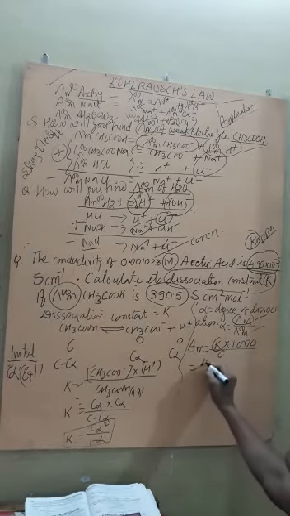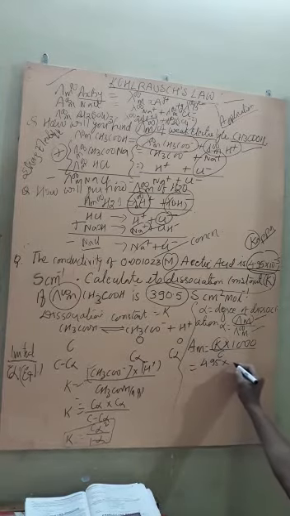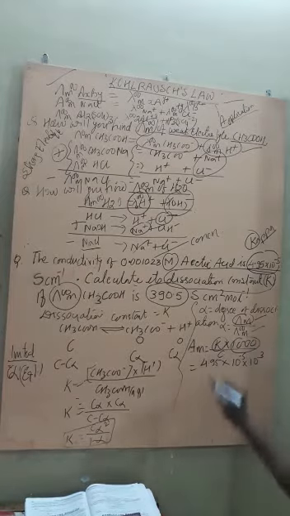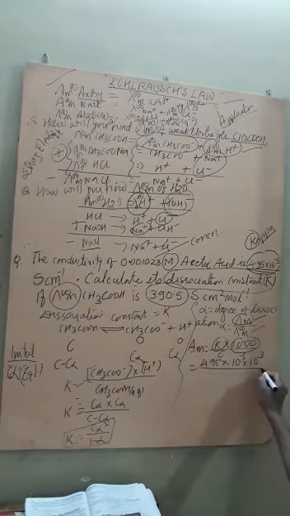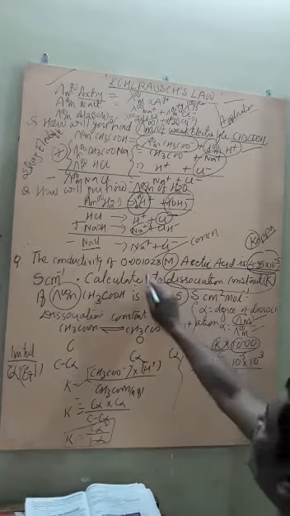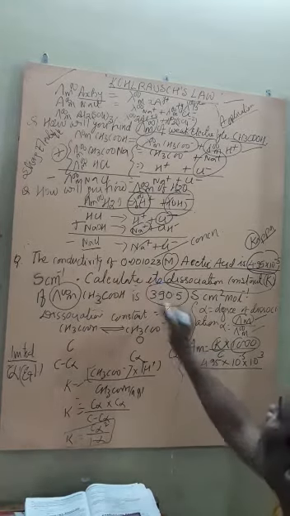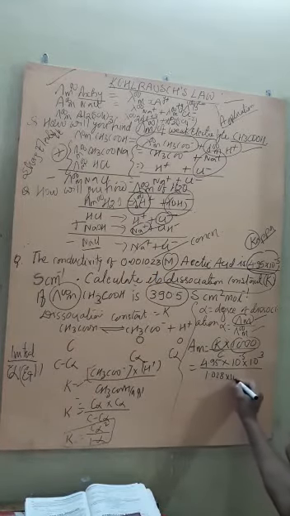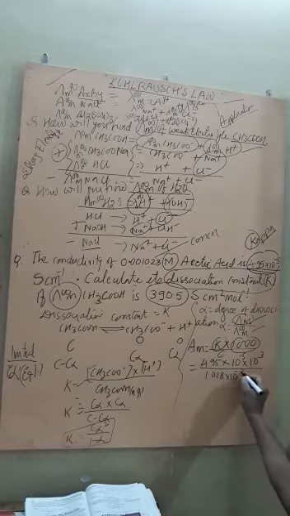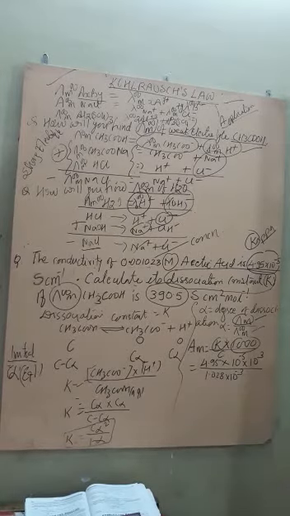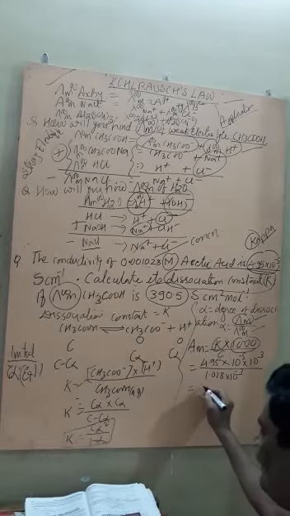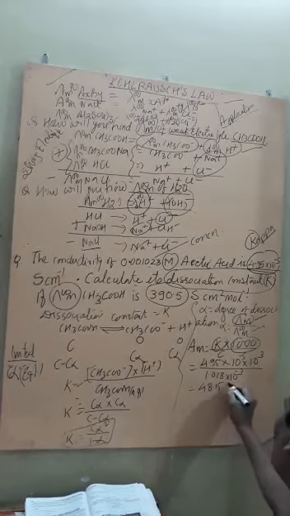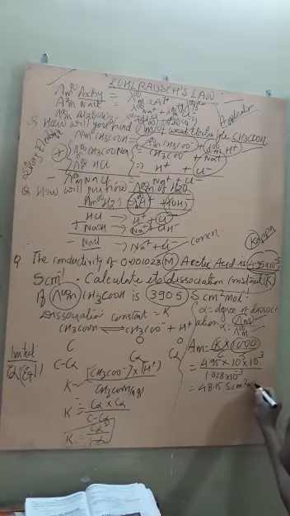Now place the values. K is given as 4.95 multiplied by 10 to the power minus 5, multiplied by 10 to the power 3, whole divided by the concentration. The concentration given here we can convert to 1.028 into 10 to the power minus 3. After solving it, it comes to 48.15 Siemens centimeter square per mole.